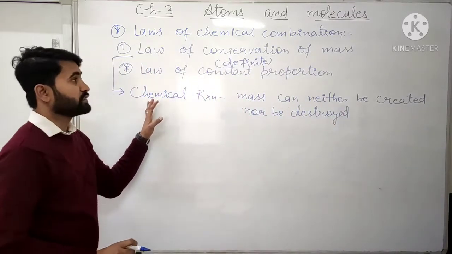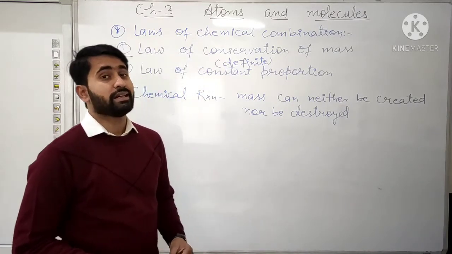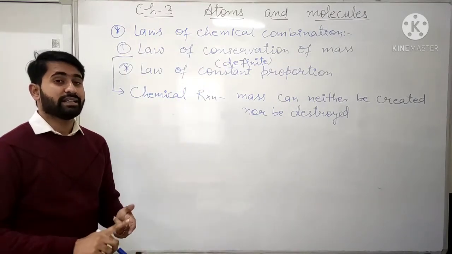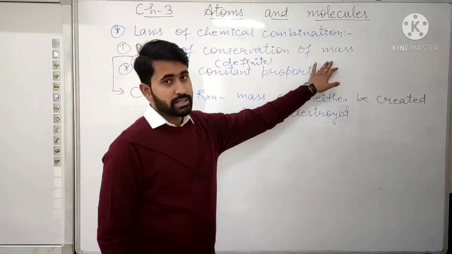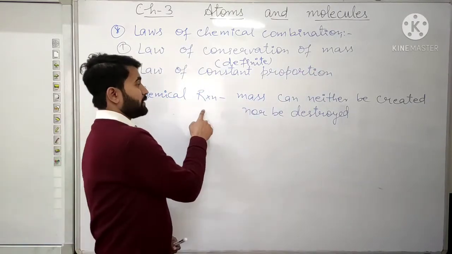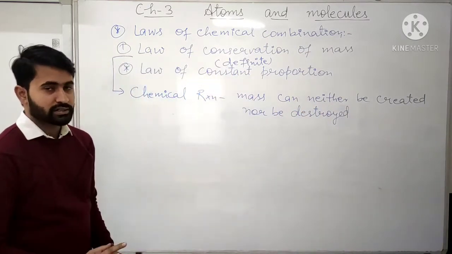This law is somewhat similar to the law of conservation of energy, which says that energy can neither be created nor be destroyed. Now this law is for mass, so in a chemical reaction, mass can neither be created nor be destroyed.